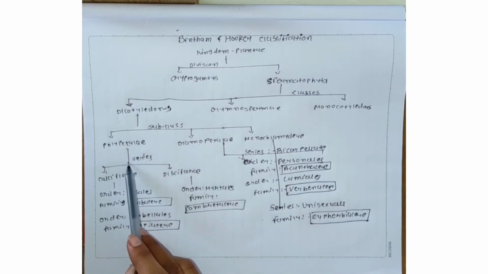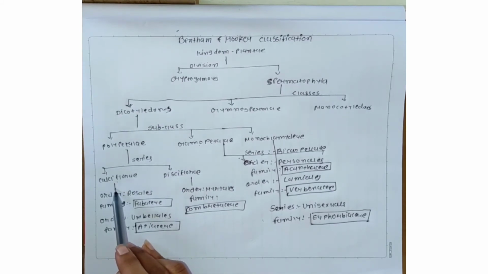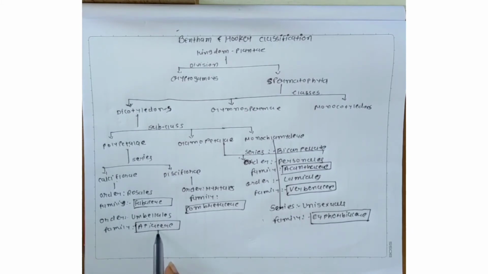The Polypetalae are divided into two series, Calciflorae and Disciflorae. The Calciflorae have many orders, but in our syllabus two are included, Rosales and Umbellales. In Rosales the included family is Fabaceae, and in Umbellales it is Apiaceae. Then the next series is Disciflorae, with the order Myrtales and the family Combretaceae.